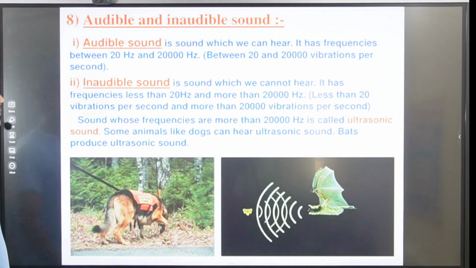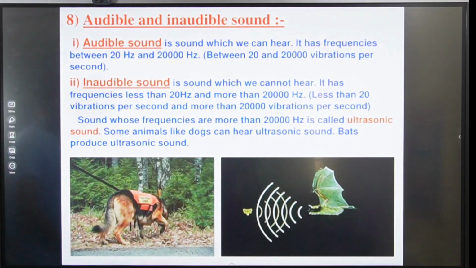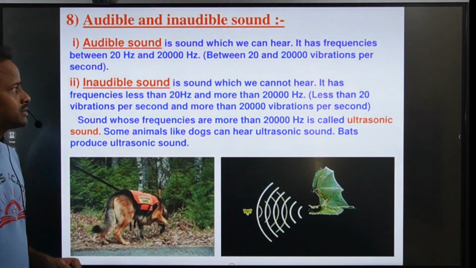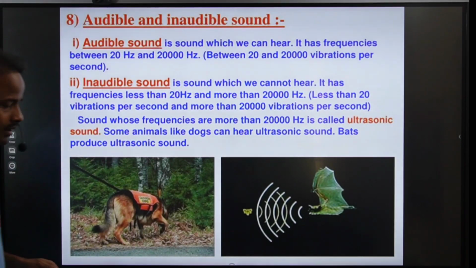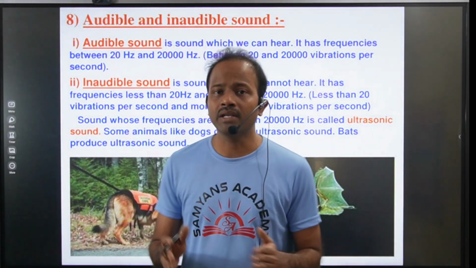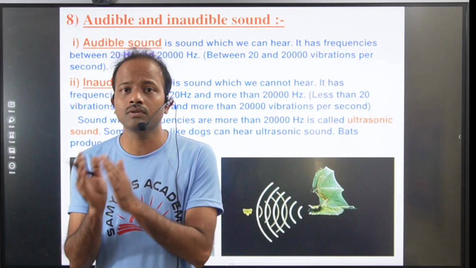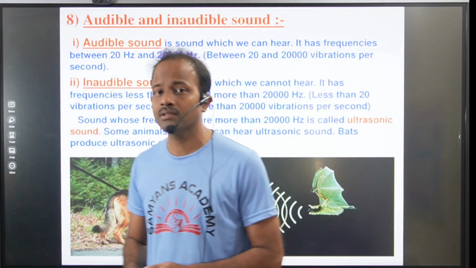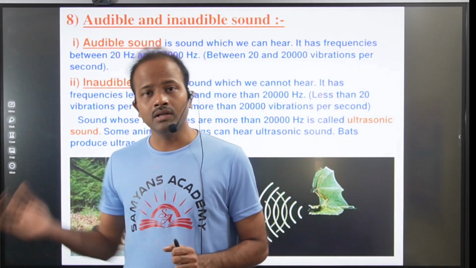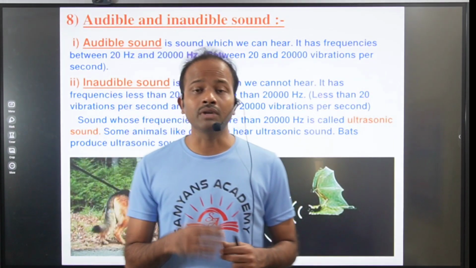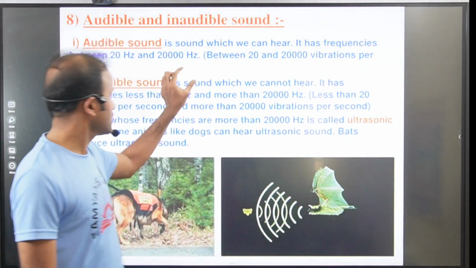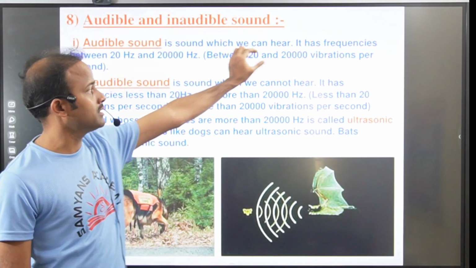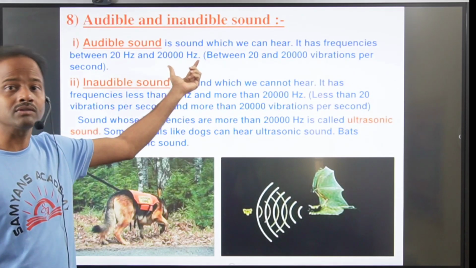Right, now move on to the next one, audible and inaudible sound. Audible sound is the sound which we can hear. It has frequency between 20 hertz to 20,000 hertz, between 20 and 20,000 vibrations per second. Man can hear the sound in this range, and this frequency range we call audible sound. Below 20 hertz we cannot hear, and above 20,000 hertz we cannot hear. The 20 hertz to 20,000 hertz is called the audible range.